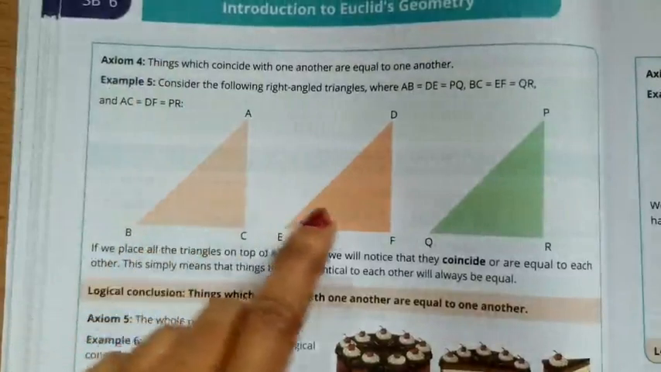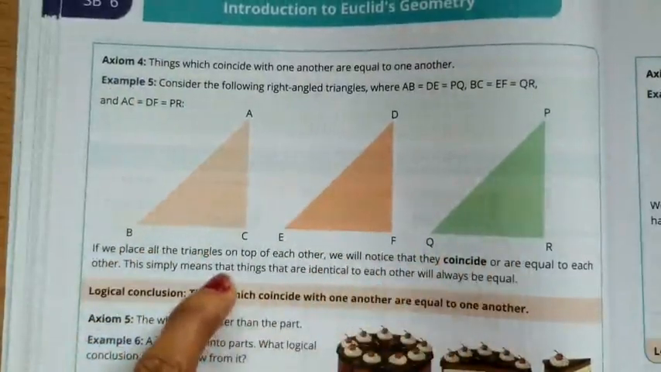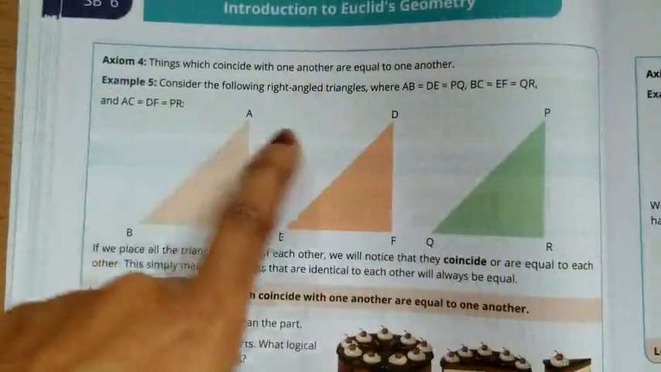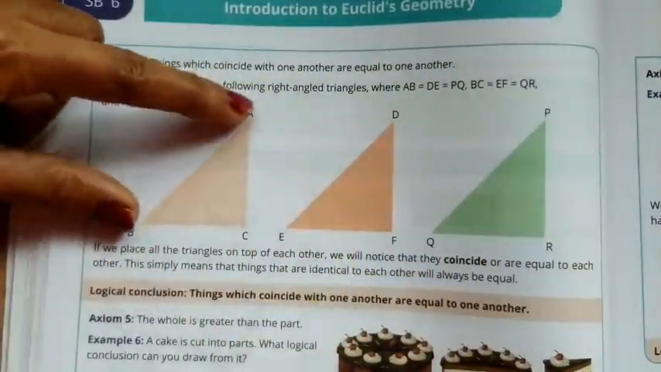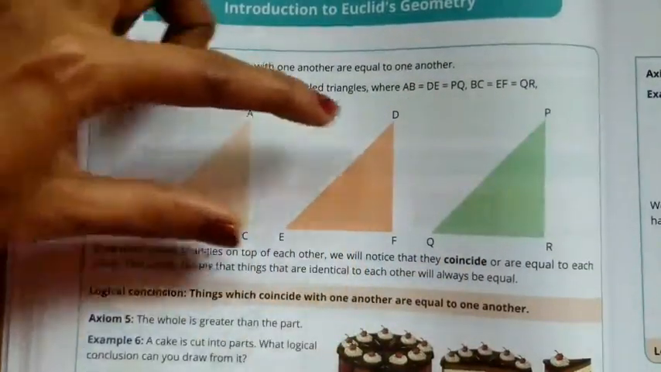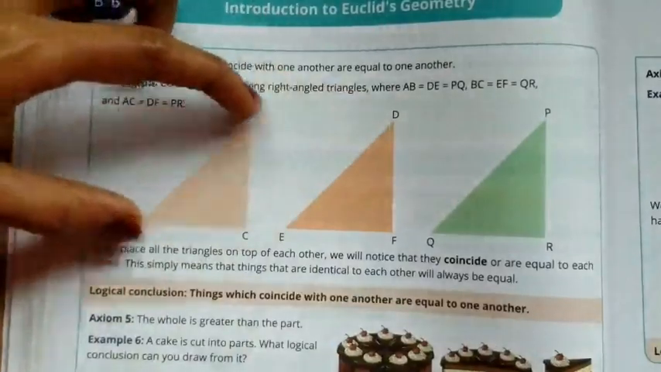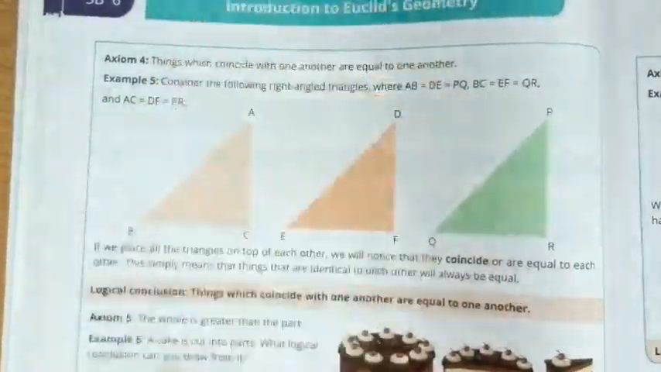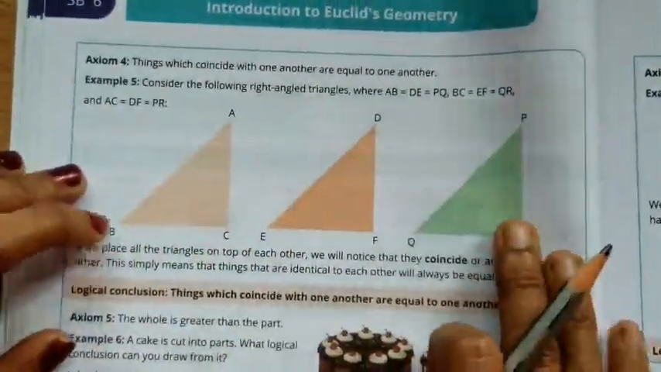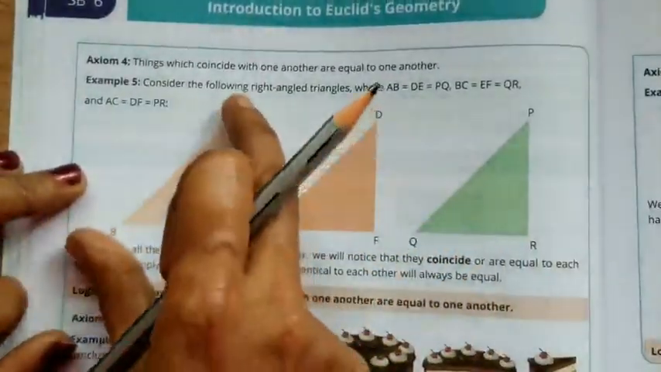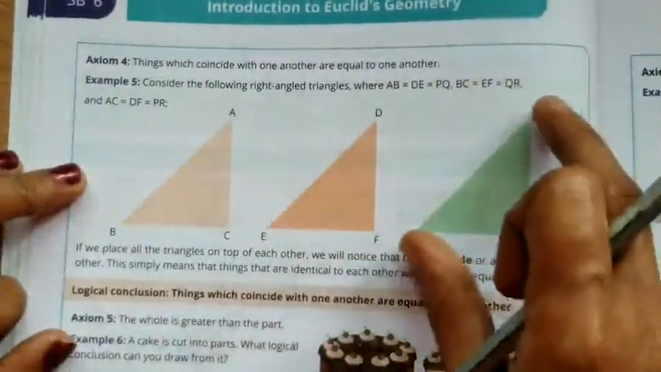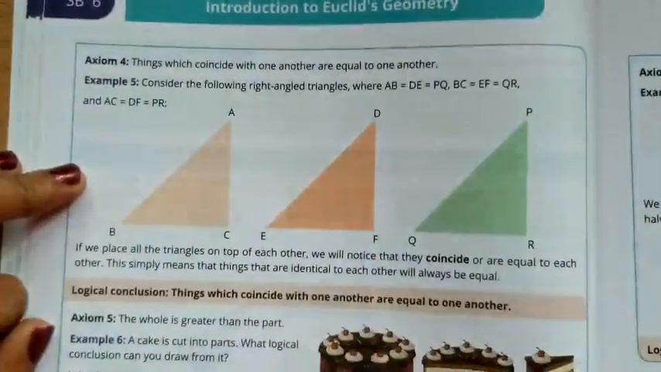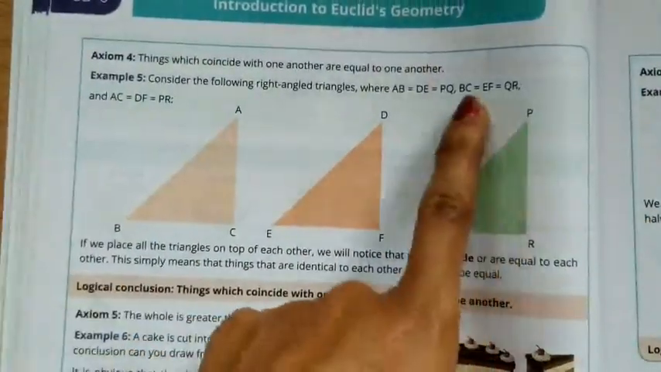Here we have 3 right-angled triangles, isn't it? It is given that AB, this side, is equal to DE, this side, which is equal to PQ, this is also equal. So for these 3 triangles, AB is equal, DE is equal and PQ is equal. Okay. Now, what else is given here?